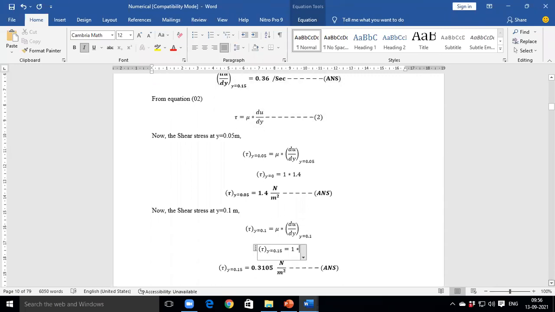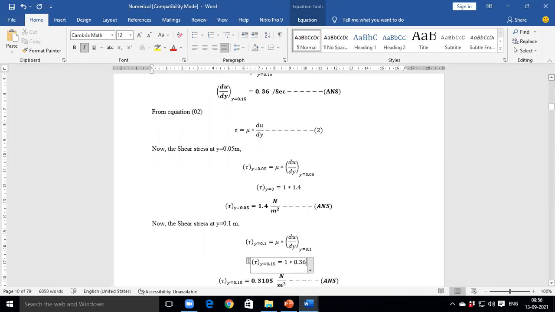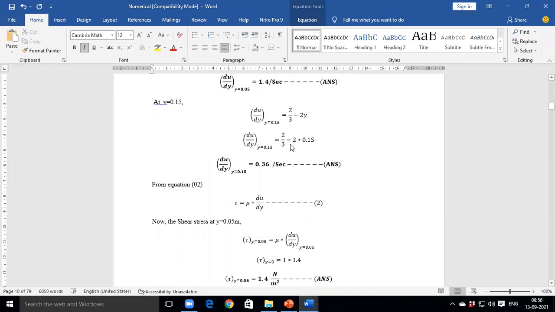This is remaining. What is the calculation of this one?